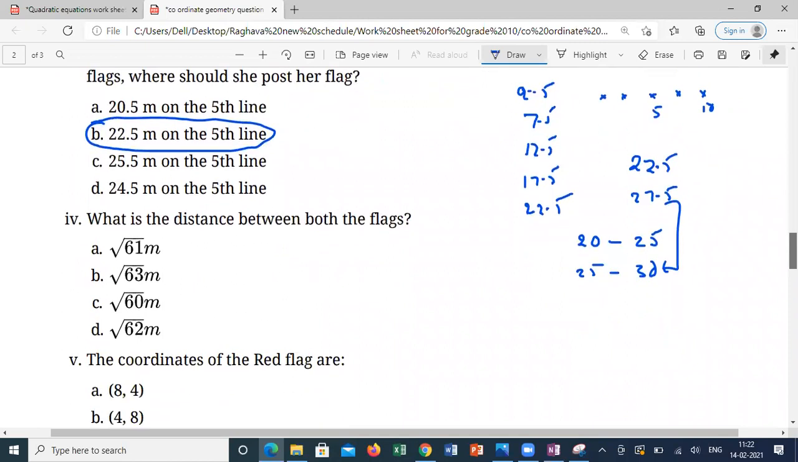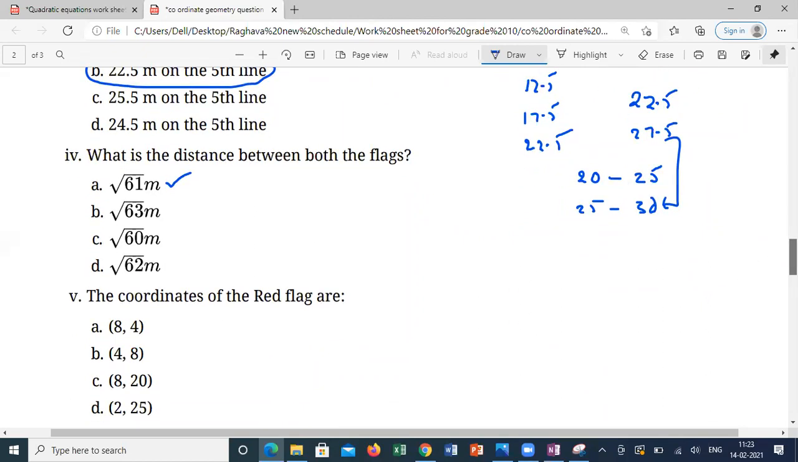What about the distance between both the flags? Root 61, sir. 61 meters. Coordinates of the red flag? Yes, sir. 8, 20, sir. 8, 20. It's simple.